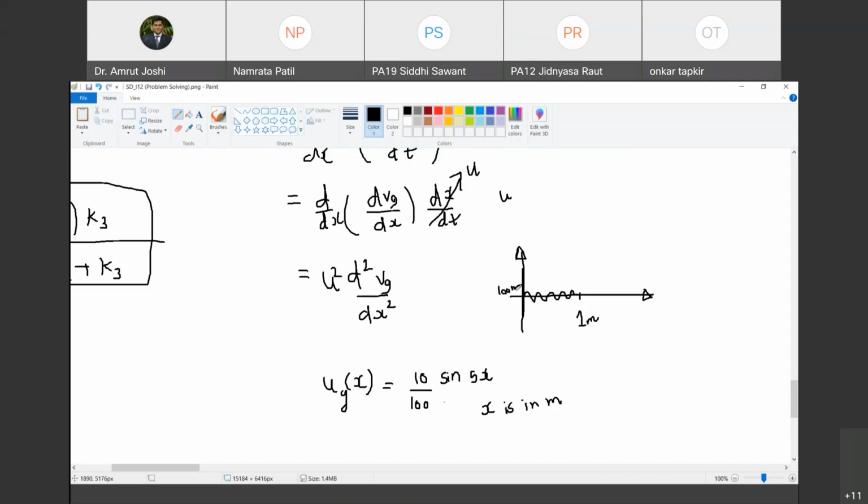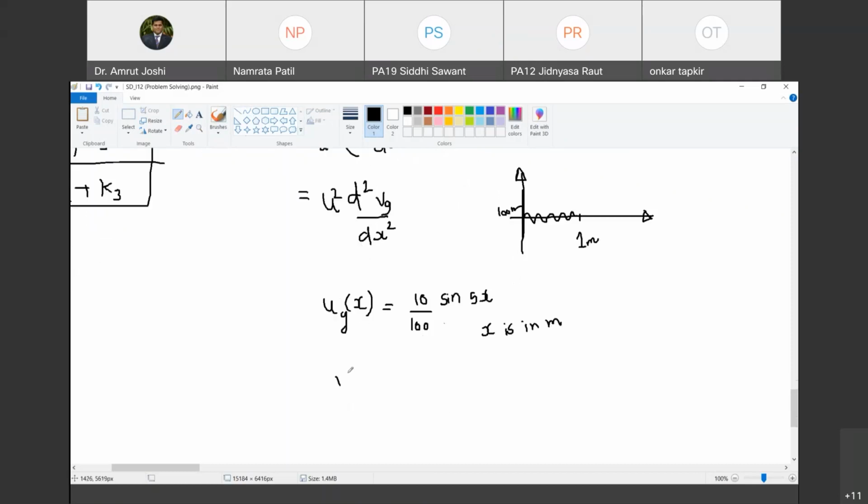And on this road you want to travel with the speed u of 10 kmph। So 10 kmph मतलब meter per second में कितना आएगा? 5/18 से multiply करना है। So I multiplied by 5/18, it becomes 50/18 meter per second। This is the speed at which you are traveling, vehicle is traveling। Are you with me?